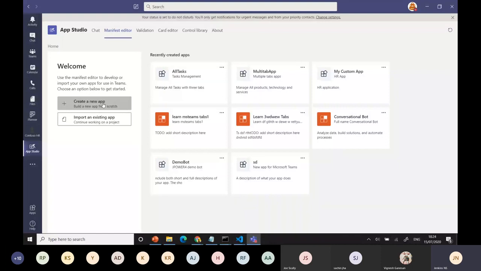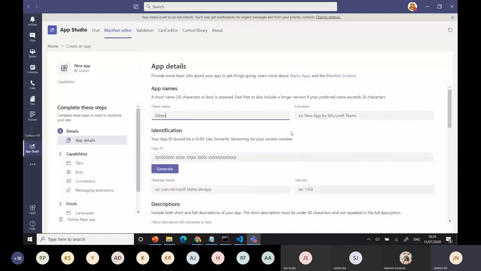Okay, I'll give the name for my team. Set demo for MS Teams. You say, can it be a new demo application? You can use it here. You can generate the app ID if you are creating a new one, right?